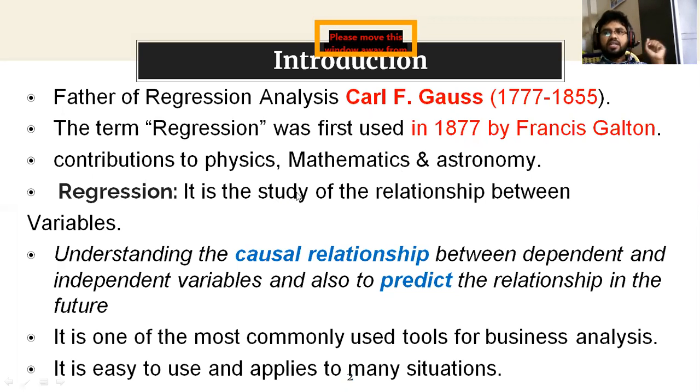So regression is the study of the average relationship between variables, meaning dependent and independent variables. In correlation analysis, we cannot define which is dependent and which is independent. But in regression analysis, we need to define which variable is dependent and which is independent, and then understand the causal relationship. As I told you, there is a causal relationship between the dependent and independent variable.